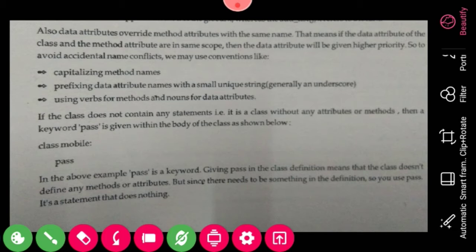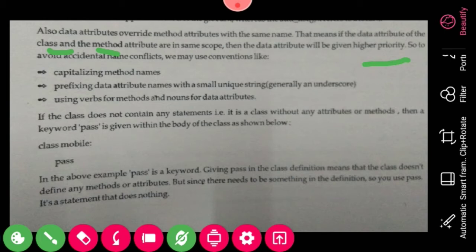Also the data attributes override the method attributes with the same name. That means the data attributes of the class and methods. Class and method attributes are in the same scope, so the data attributes will be given higher priority to avoid name conflicts.